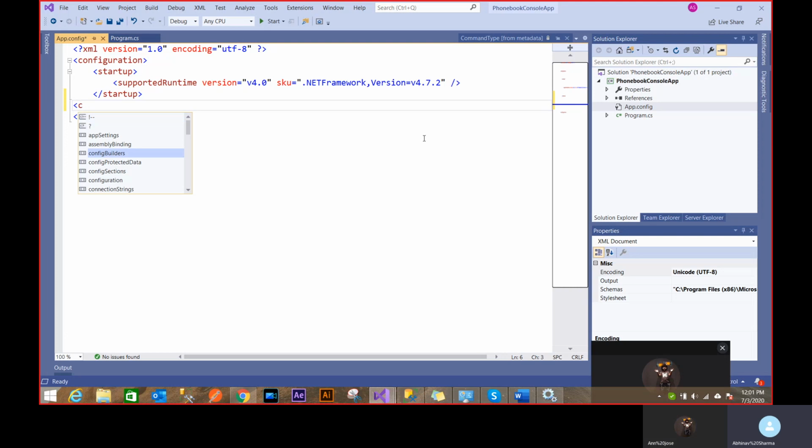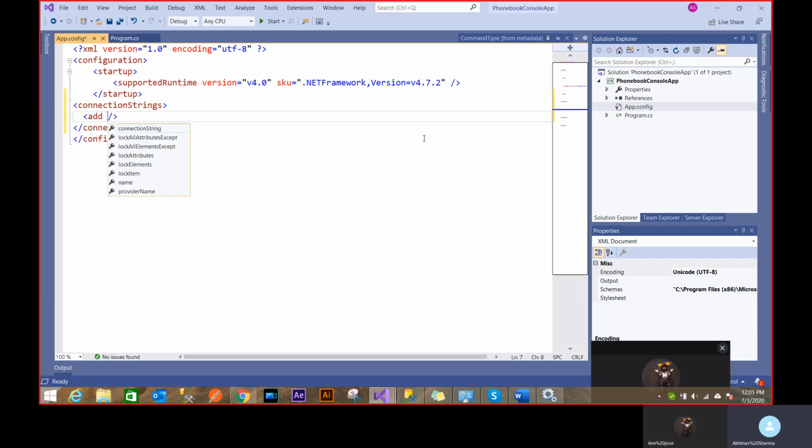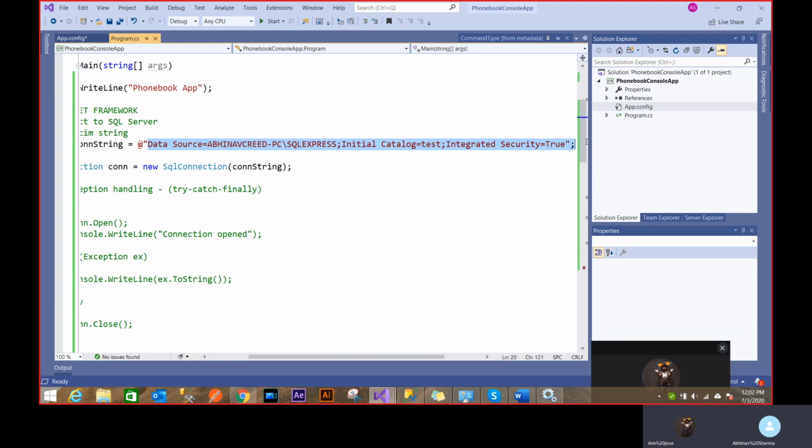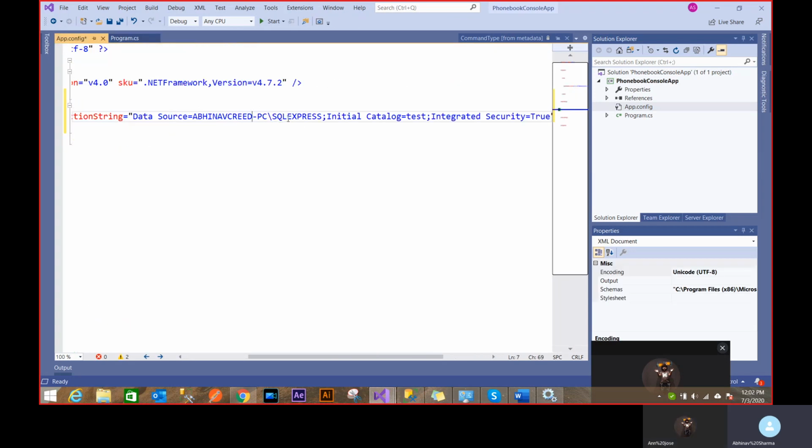So I'll use a connection string. There are multiple ways to provide configuration here, but for connection strings especially, there's a tag called connection strings. So I'll use this tag, and I'll add a key and value pair. The key will be the key that I have to fetch, so it'll be my dbcon string, and the value is the connection string that I want to use. Now here you can use the whole slash thing, and if you wanted to escape it, you can just put it like this, and it will still work. But now what I have done is I've made this application configurable.